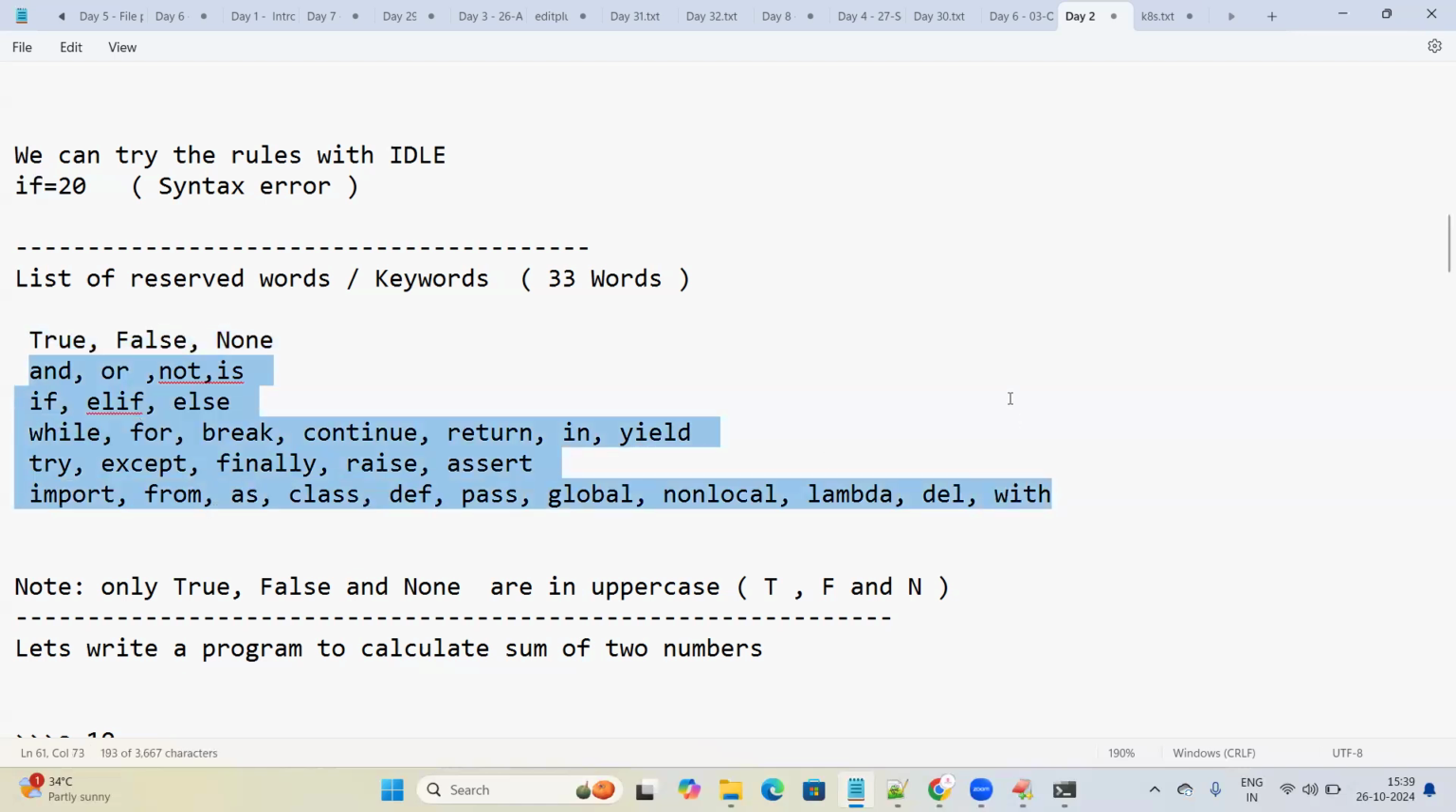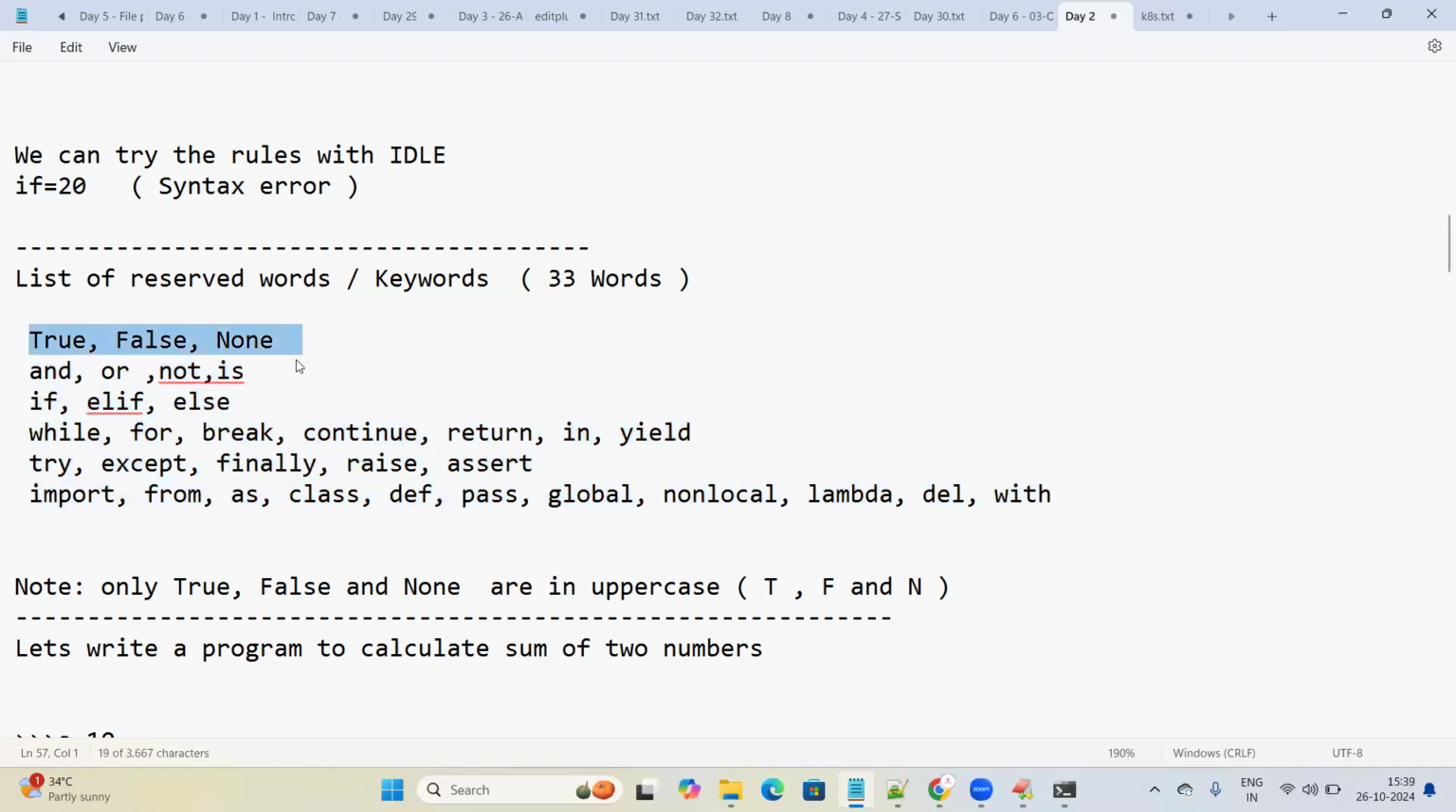Everything is defined in lowercase letters. All the reserved keywords are in lowercase letters only, except three: True, False, and None. We need to remember these three, and these three also start with a capital letter. Not all are uppercase letters. Only these three start with an uppercase letter.